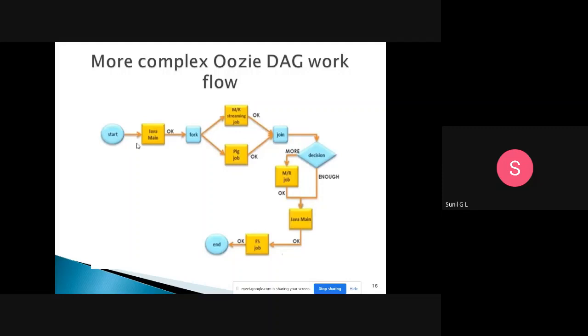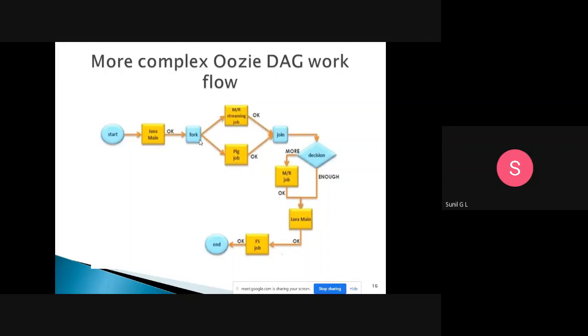Here we will have one Java main program. It will start from start. First we need to start that Java main function. If that function is okay, then the program is okay. Then we will have a fork, that is, a fork to create processes. Here the job will be divided into a map reduce job and a pig job, so we are dividing that job into two things.